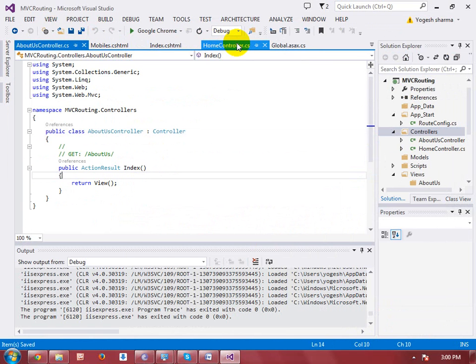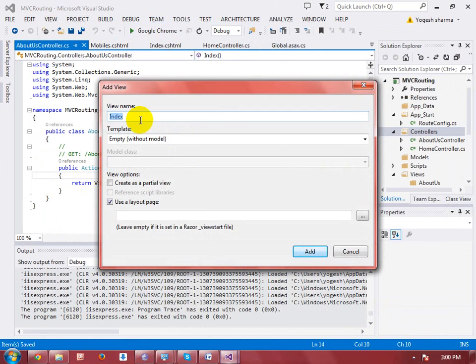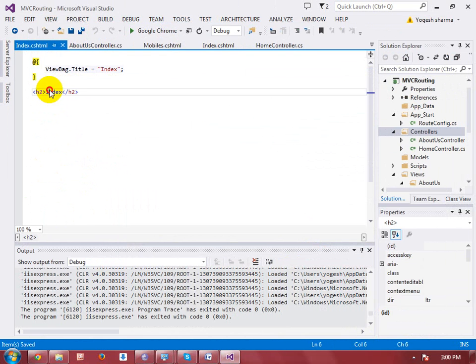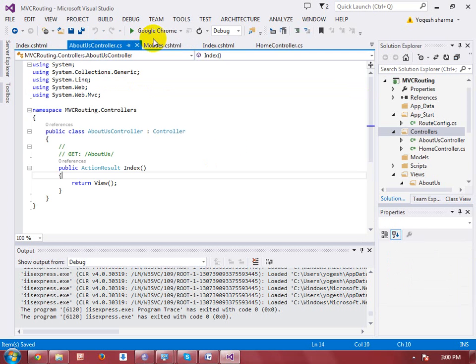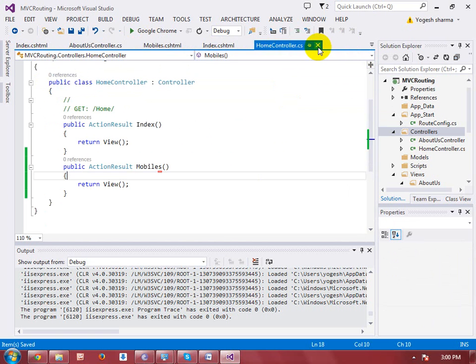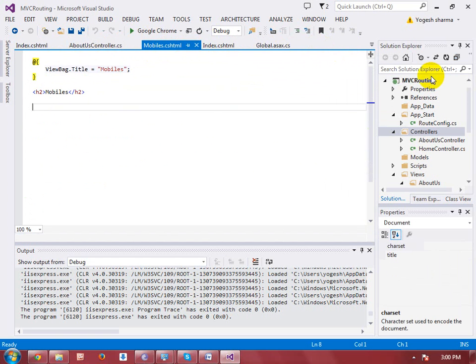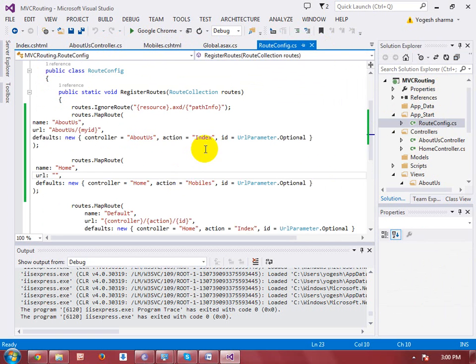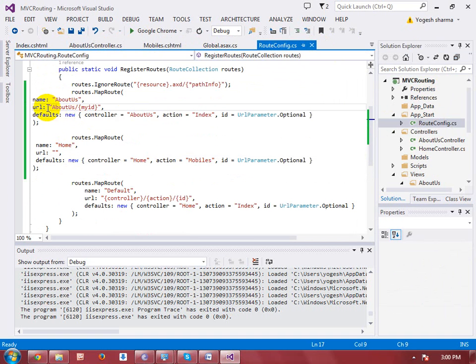When you add a new controller, we have an index view, so attach a view, add view, index. Here let me set about us. The index action is called. Okay, so in your route config file, let me open this route config file. I have to write the URL about us slash, and I will put some value over there, my ID. Why I am putting this ID, I will demonstrate. So let me execute it.